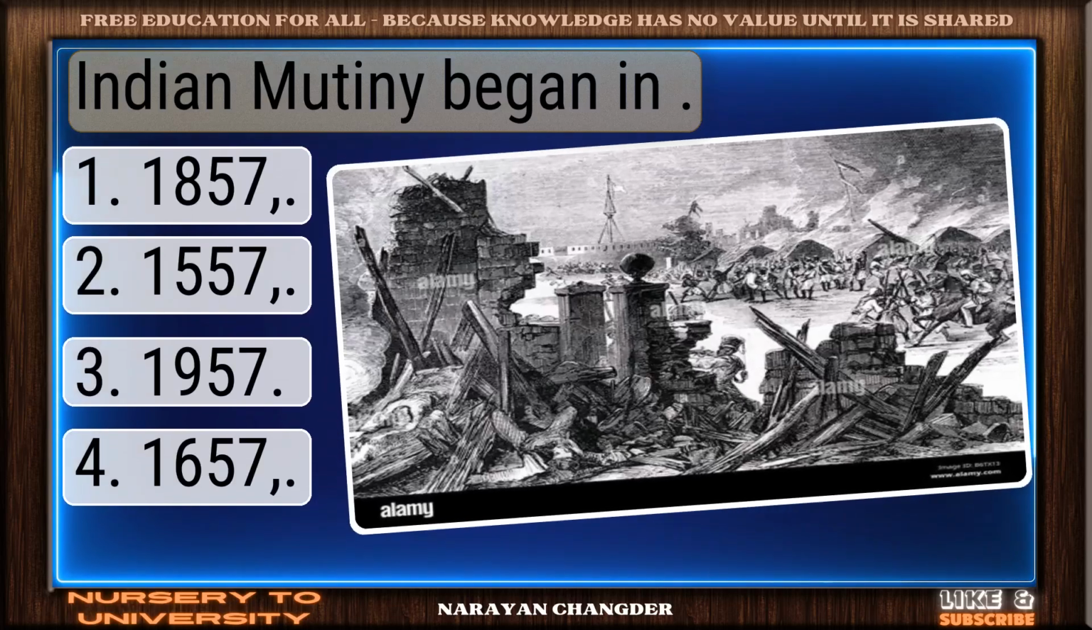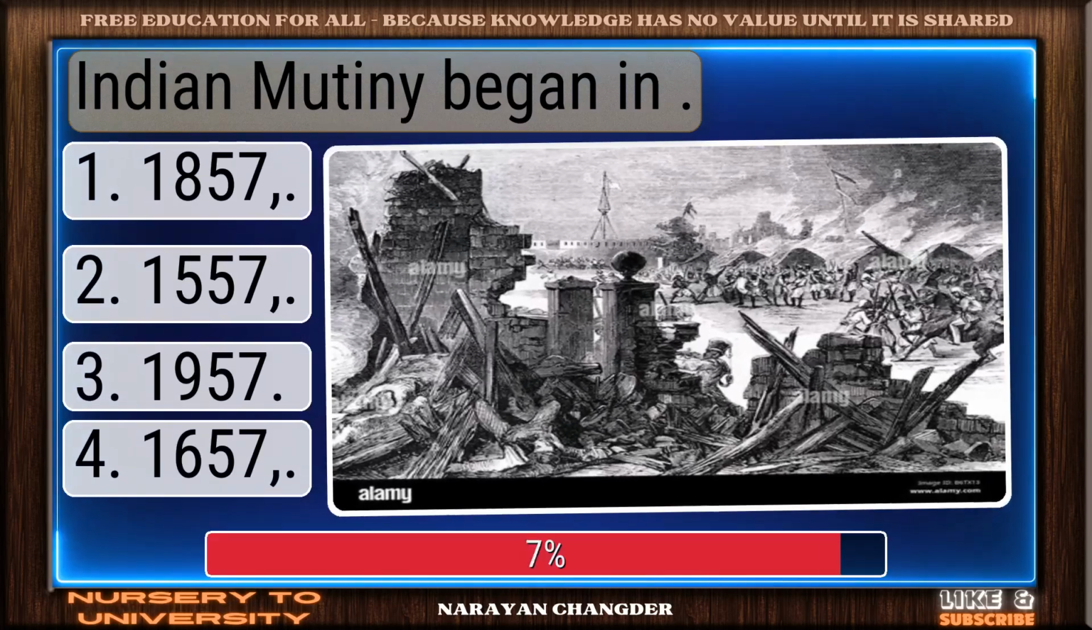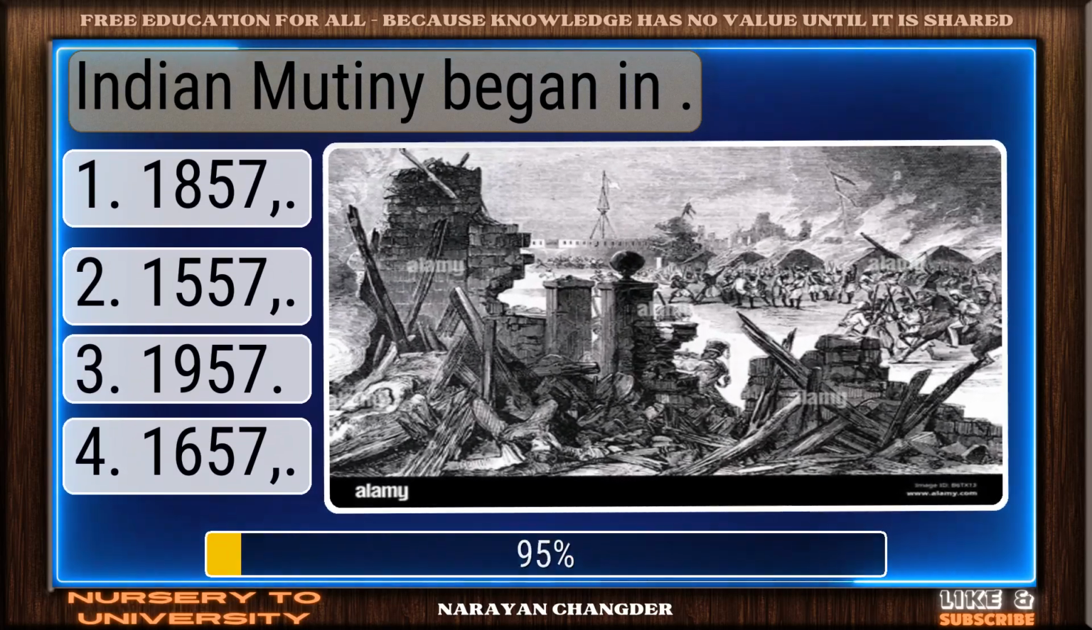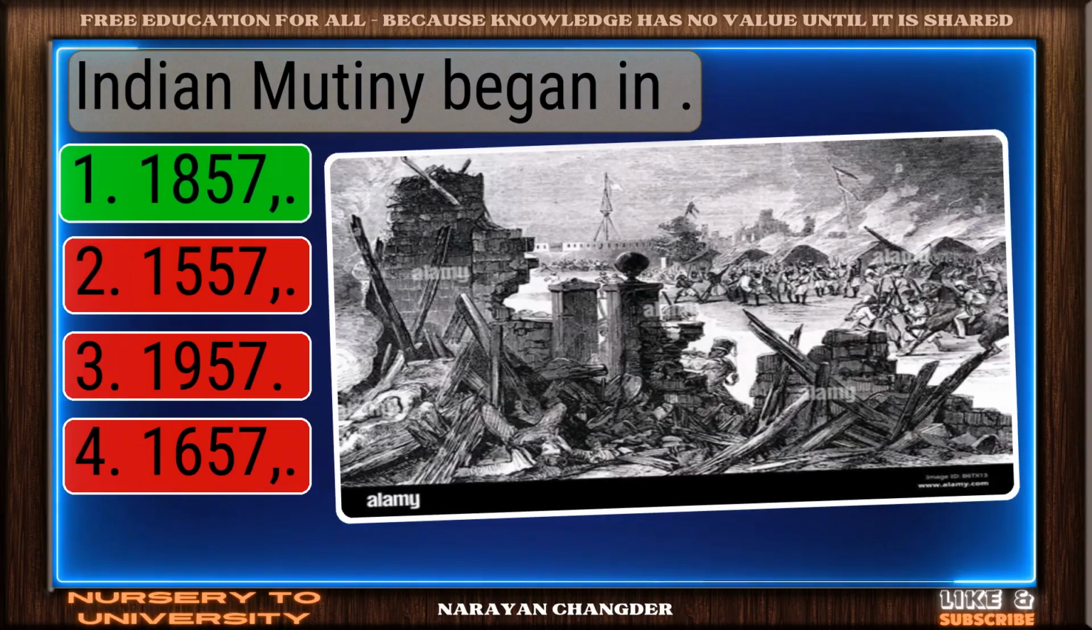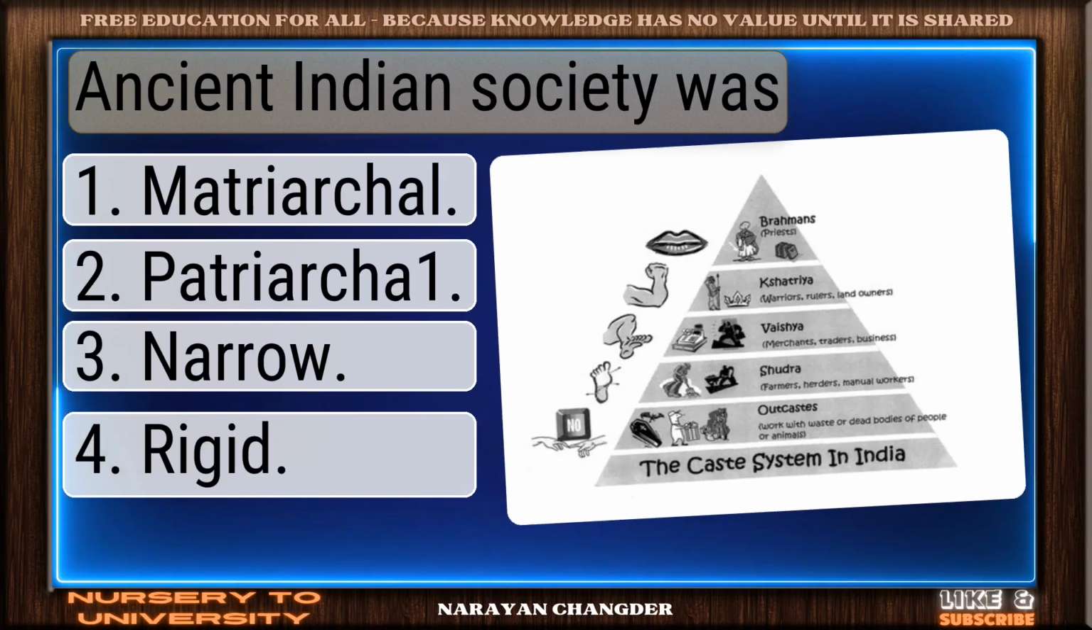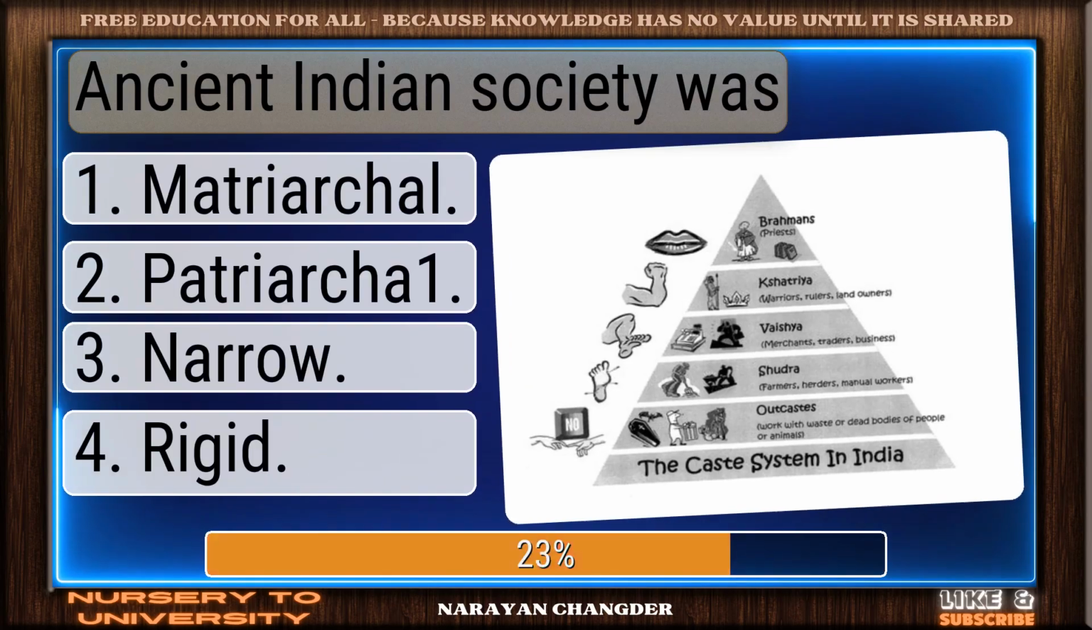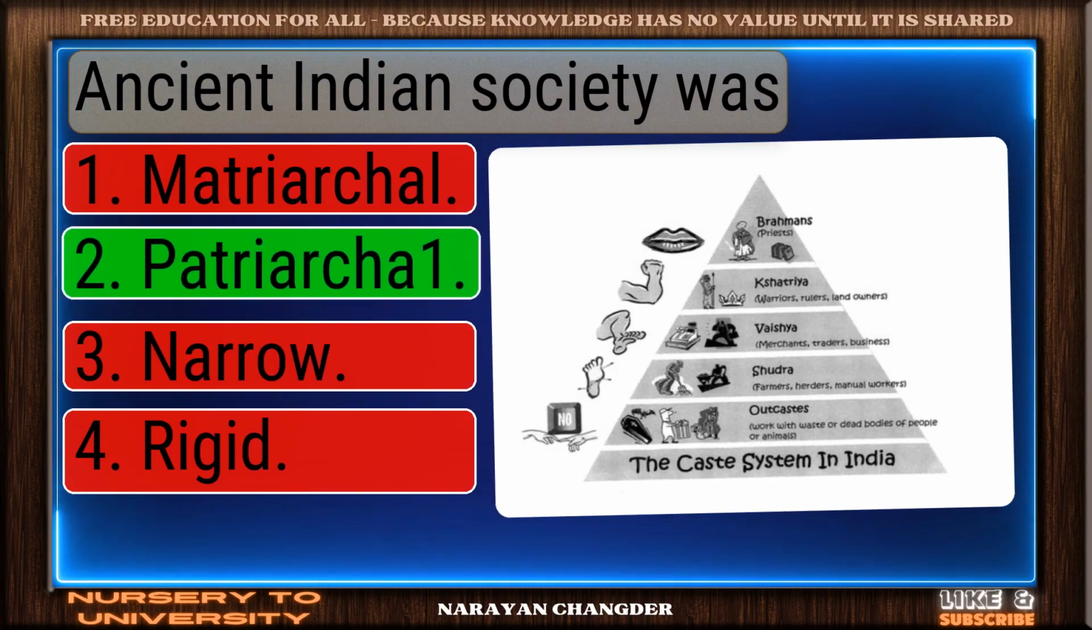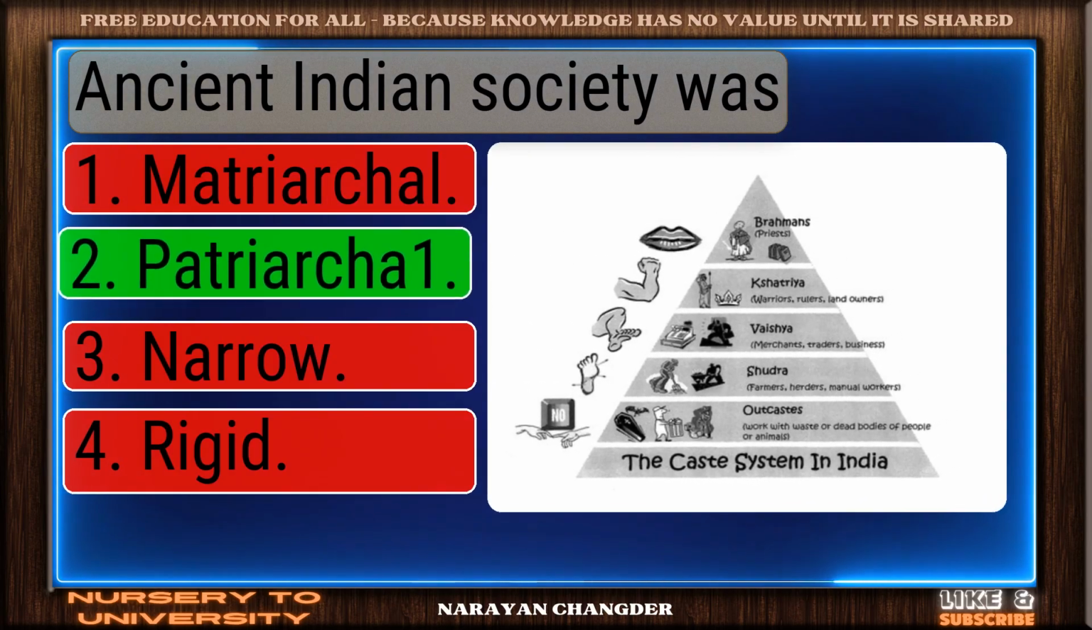Can you solve all these Indian history questions? Indian Mutiny began in. Excellent. 1857 is well reasoned. Ancient Indian society was. Strong choice. Patriarchal one is right.